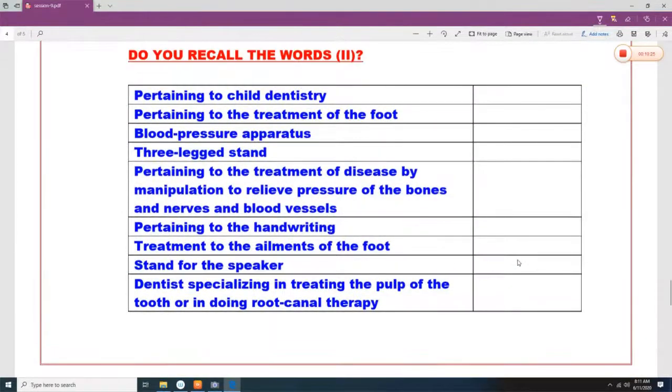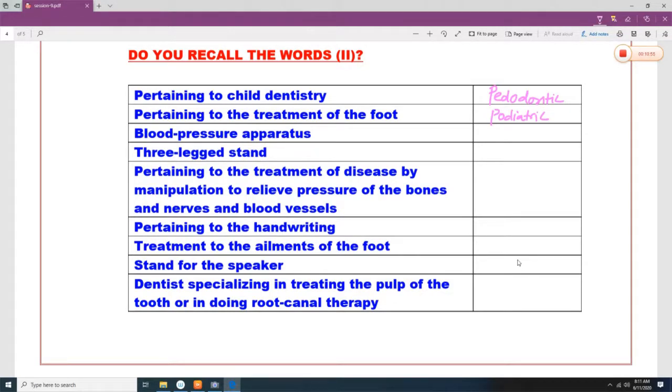Do you recall the words pertaining to the child dentistry? That is known as pedodontic. Pedo means child and dontic. Pertaining to the treatment of foot. Foot means podiatric.